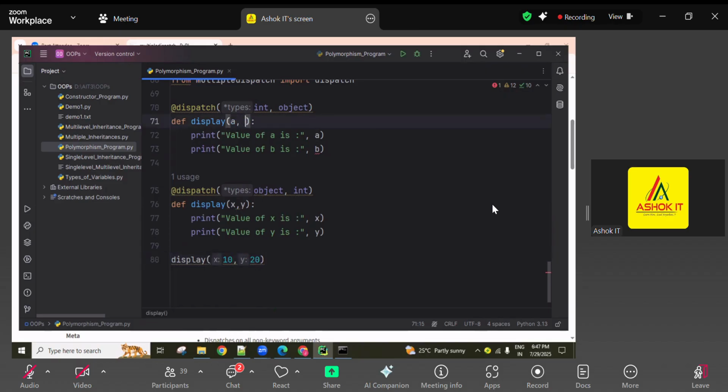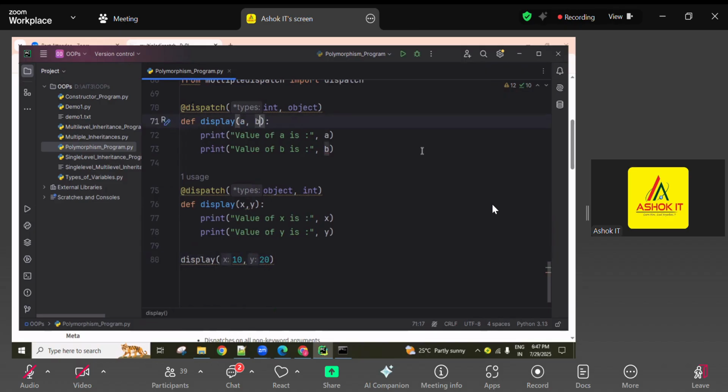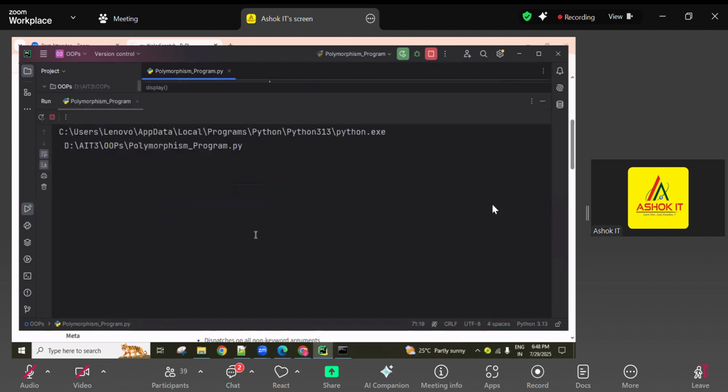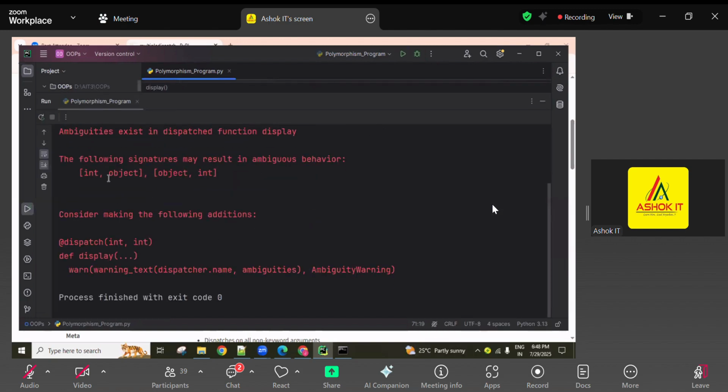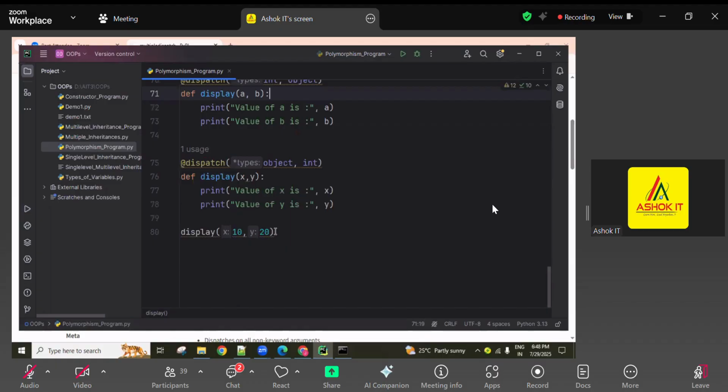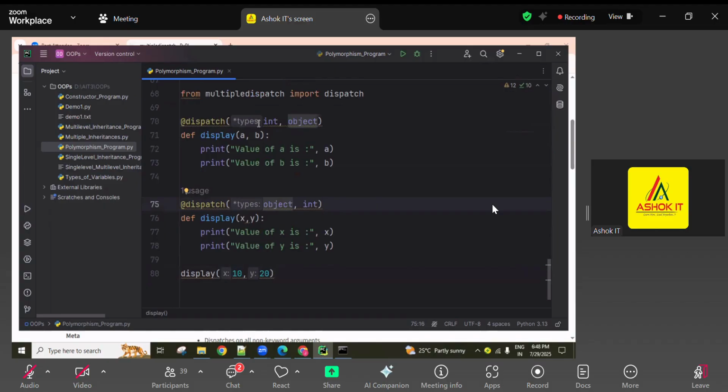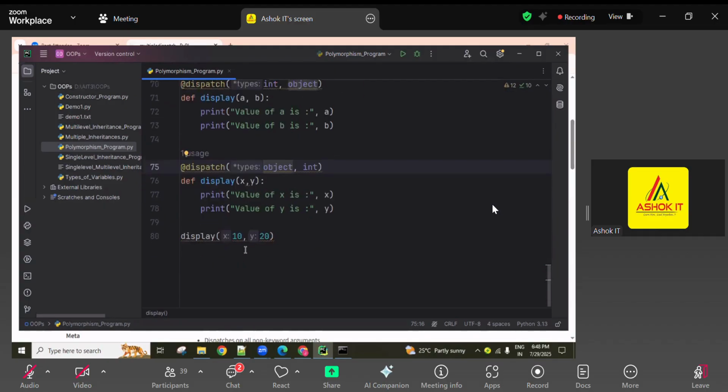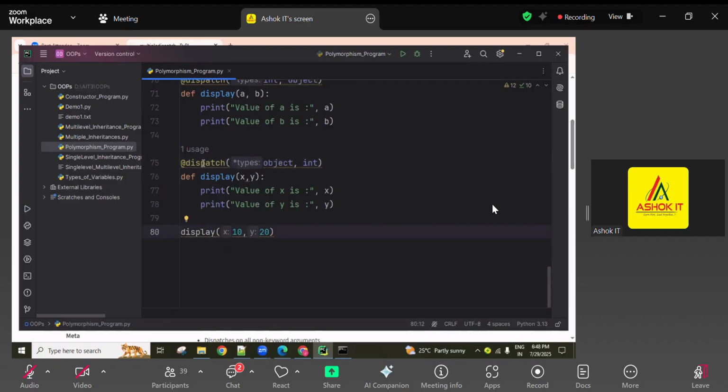Okay, here one more parameter we can use, b. Now execute. So here you're getting the ambiguity problem. Seeing these norms, don't consider that the bottom one is executing here with x, y, like that. With the dispatch signature, if you are using it, the signatures are checked from top to bottom, every signature is checked. If a signature matches, then that is the one that executes. Without this dispatch decorator, the bottom one always executes.